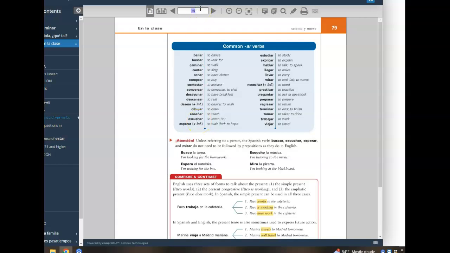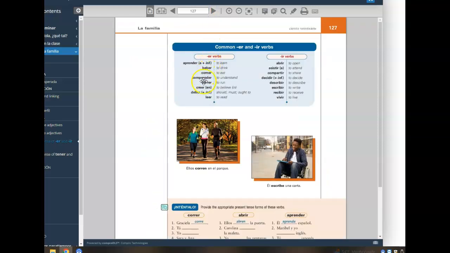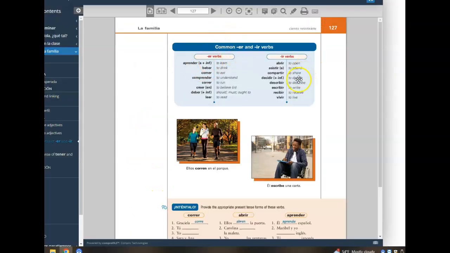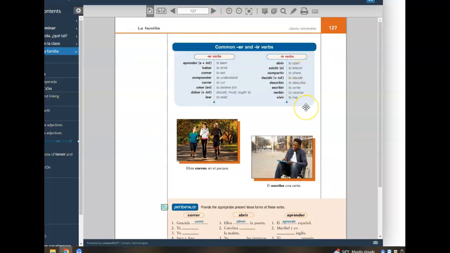Your next game is going to be ER verbs. Going to page 126, what we went over last week, you have your regular ER conjugations. Choose 5 ER verbs and conjugate them the exact same way as you did for your AR verbs. For your IR verbs, same endings as ER verbs, only difference the nosotros form. So do account for that. Use those conjugation endings. Choose 5 IR verbs. And then fill in your third game with the appropriate conjugations.